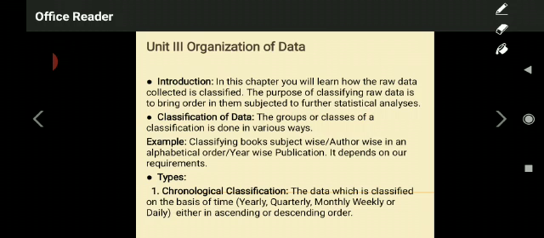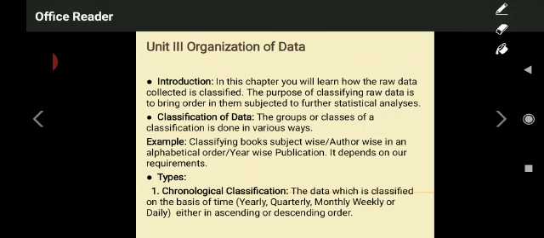The term chronology is there in that type. You have to understand this is related to time. Chronological classification is always related to time. For example, what I said in the beginning, year-wise publication, is an example of chronological classification.